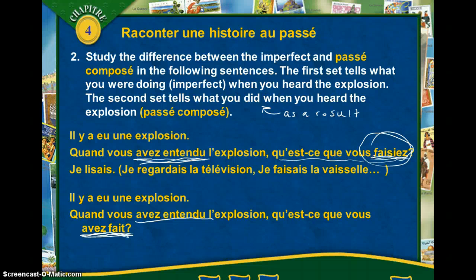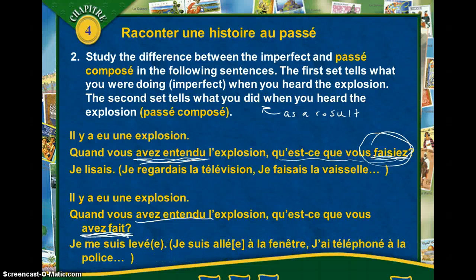So let's look at the answers that they give us here. Je me suis levé. Okay, I got up. Je suis allé à la fenêtre. J'ai téléphoné à la police. So these are things that you did because you heard the explosion. You could actually combine these, and you could say, quand j'ai entendu l'explosion, je lisais et je me suis levé. Right? I was reading and I got up. I went to the window and I called the police. So even within a same sentence, you use both tenses very often.